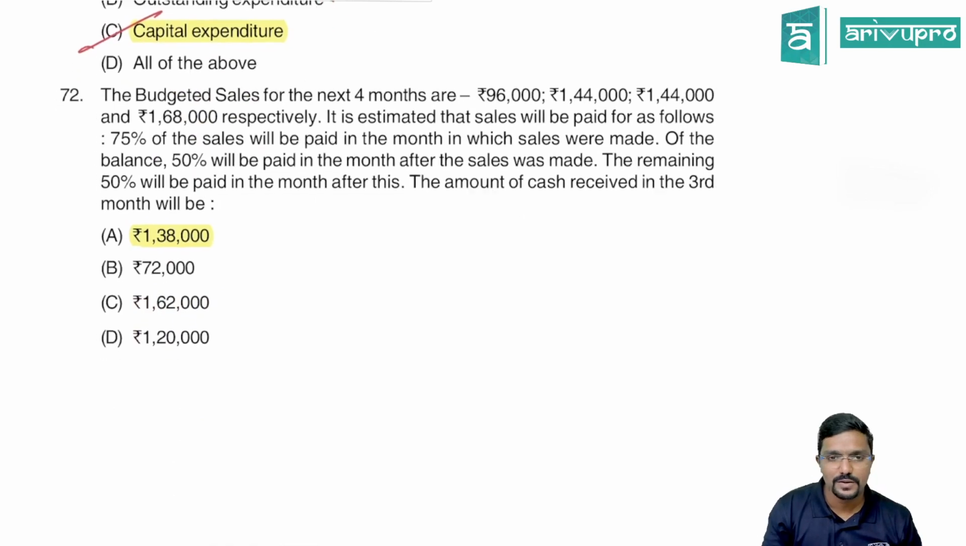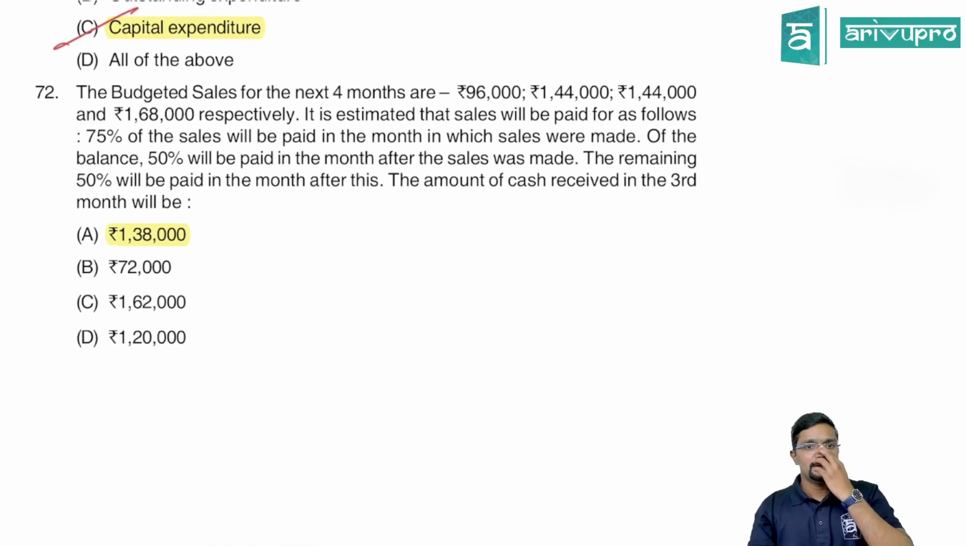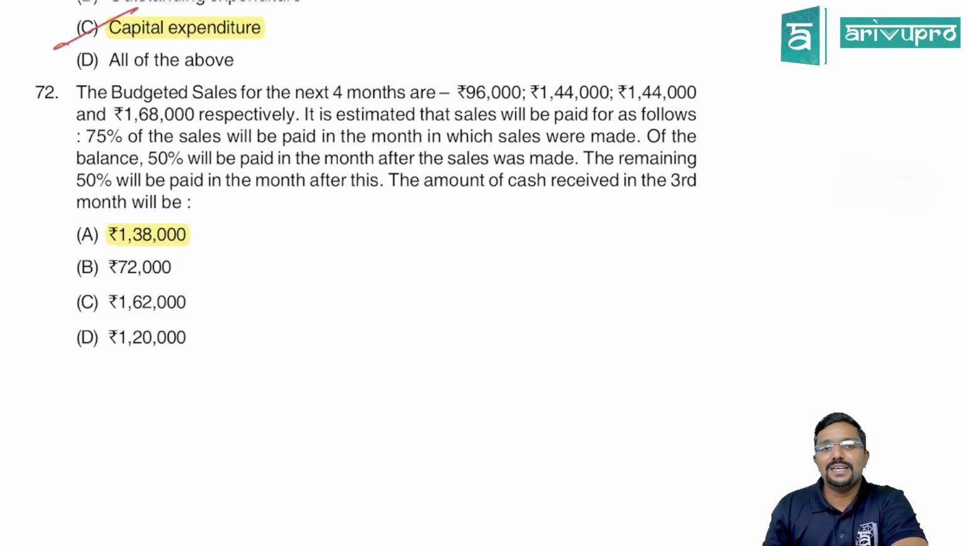Okay. Next, 72nd question, bit lengthy. Let us see. The budgeted sales for the next 4 months are 96,000, 144,000, 144,000, 1,68,000. This is the sales for next 4 months respectively. It is estimated that sales will be paid for as follows, means how the sales will be paid or collected. It is like that. 75% of the sales will be paid in the month in which sales were made.